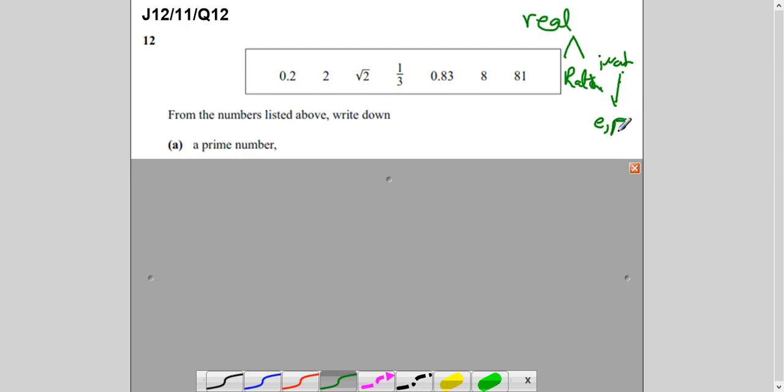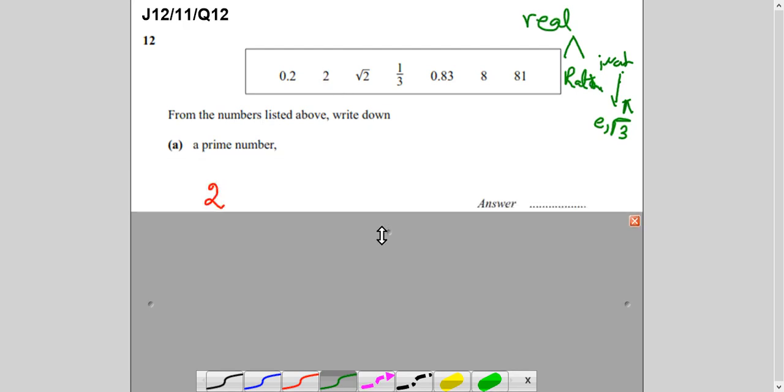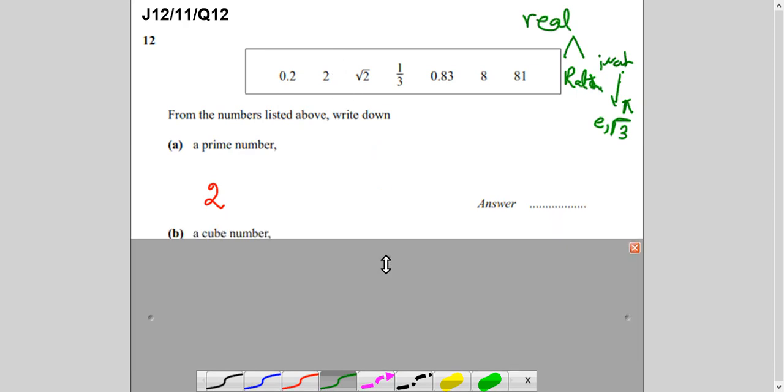Square root numbers which are not perfect. For example, I write root 3, root 2, root 5. But if I write root 9, 9 is a perfect square, then it is not irrational. Or pi. So these are irrational numbers. The rest is all rational, right? So 2 is the only even number which is a prime number, and it is the smallest prime number as well, right? So it is 2, which is a prime number.